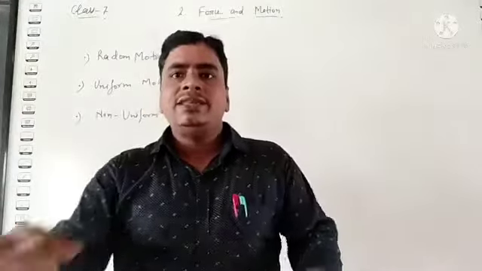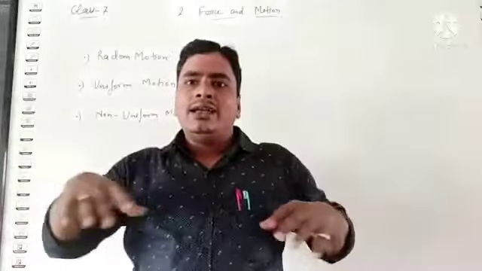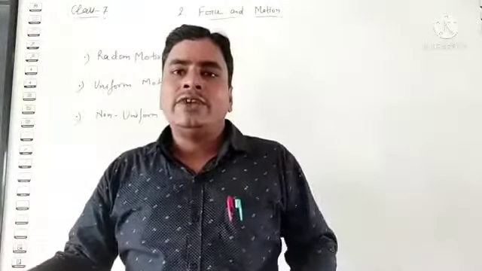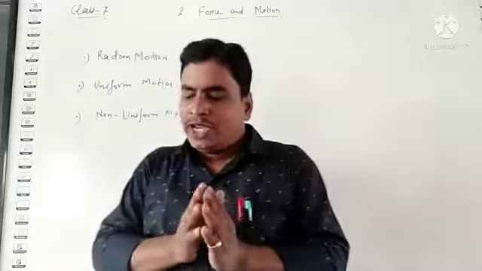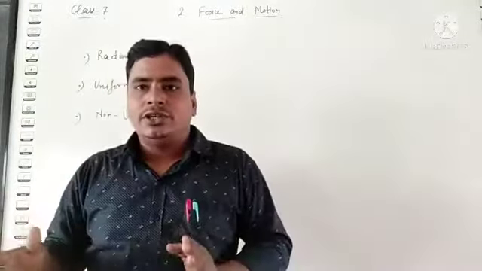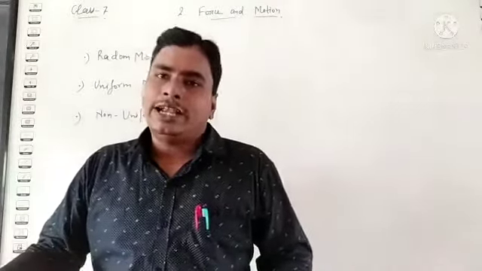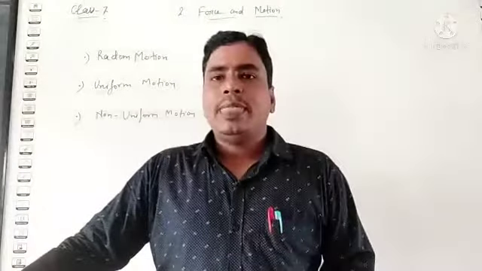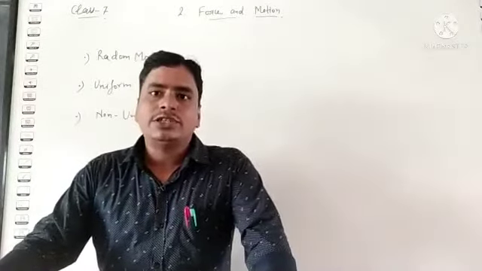Random motion. Random means randomly. When a body or object is moving randomly, in different paths, or you can say an object which suddenly changes its motion from one kind to another is said to have a random motion. Example: motion of flies, mosquito.